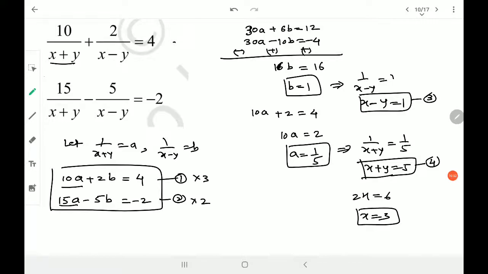I know this would become quite long, and y, resubstitute into equation number 3 or 4, y is equal to 2, and the answer is done.